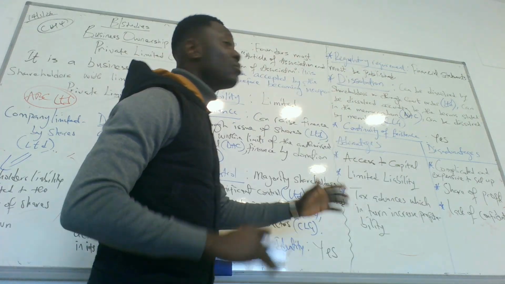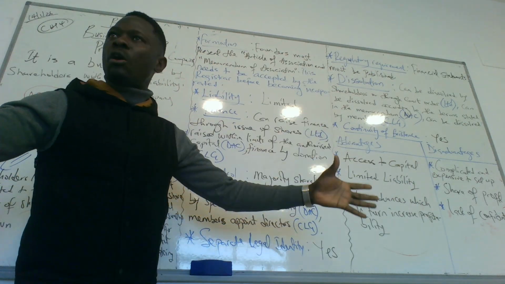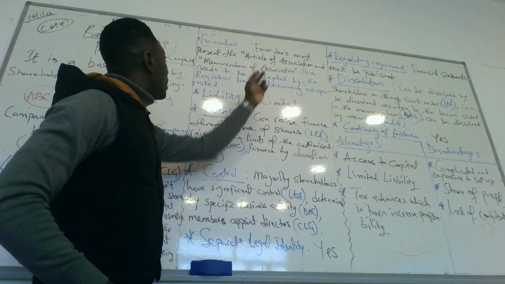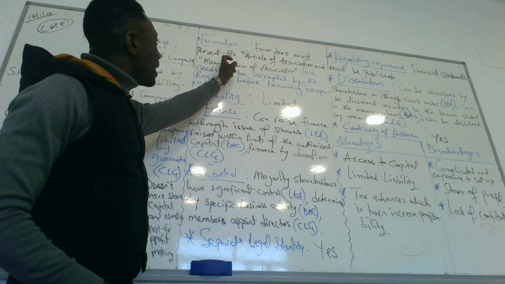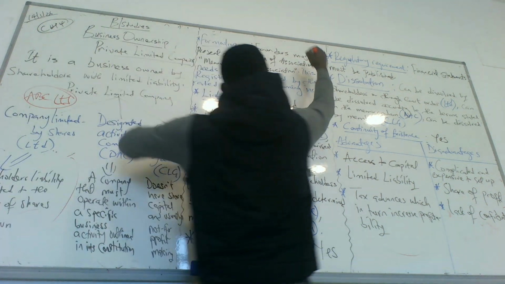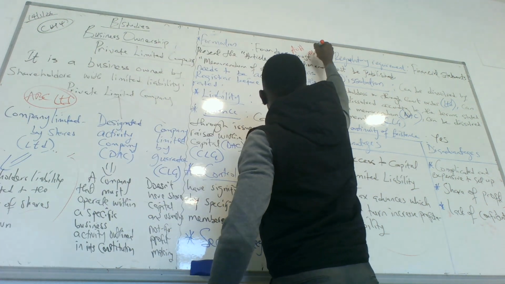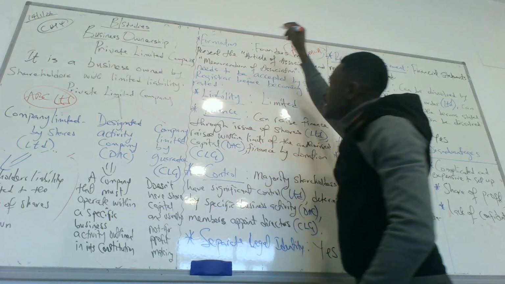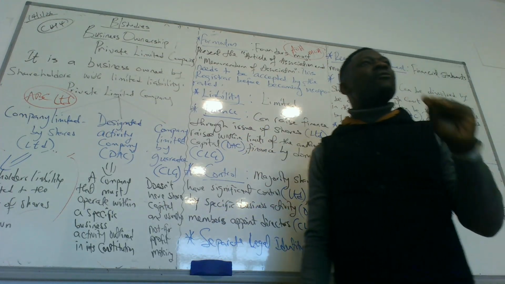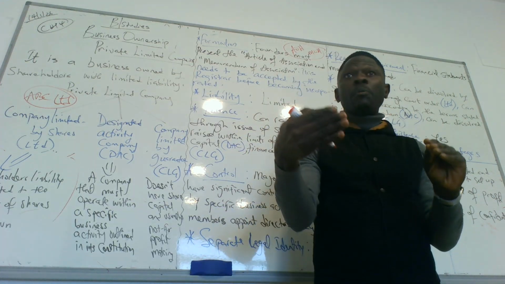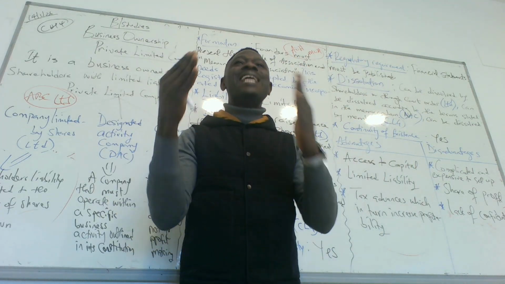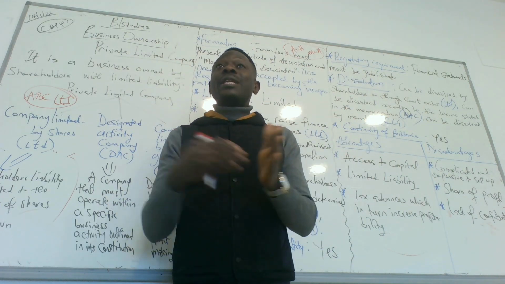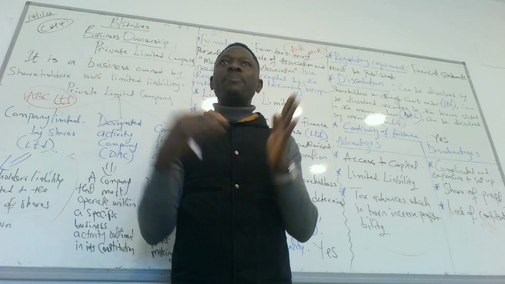Now that takes us to the formation, the setting up of a business like this. Founders must present the articles of association, AOA, and MOA. This has to be presented to the registrar of companies, which has to approve before it starts operating. Without that, you cannot start a private limited company.